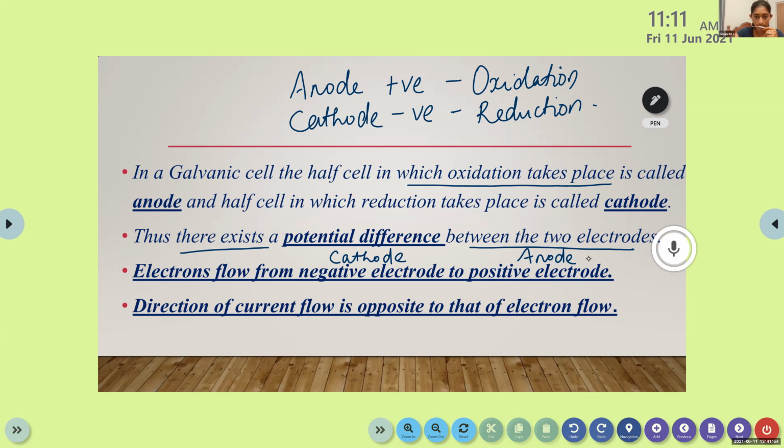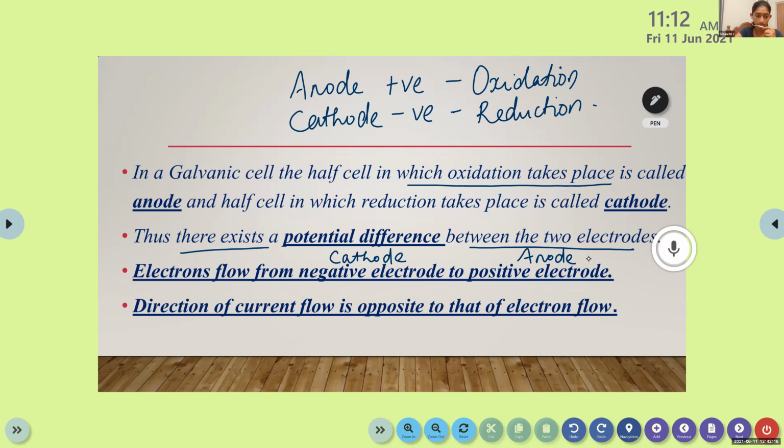In a galvanic cell, the half cell in which oxidation takes place is called anode, and the half cell in which reduction takes place is called cathode. Thus, there exists a potential difference between two electrodes. Electrons flow from negative electrode to positive electrode. Direction of current flow is opposite to that of electron flow.